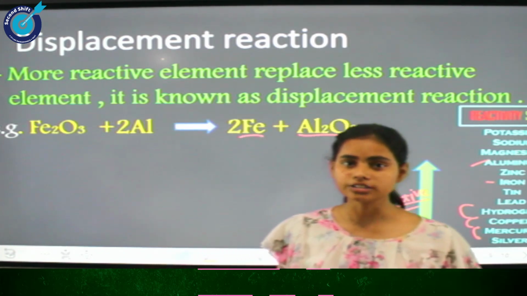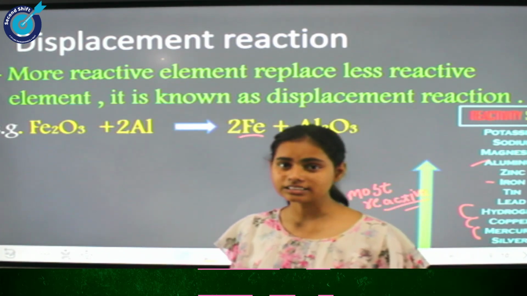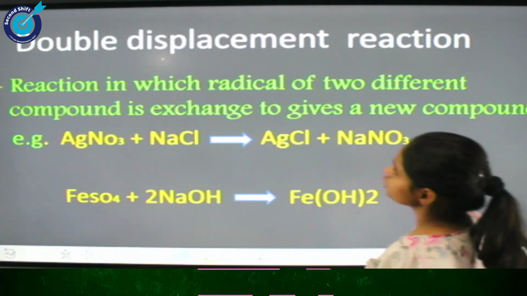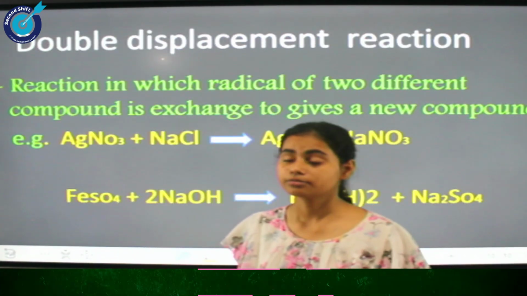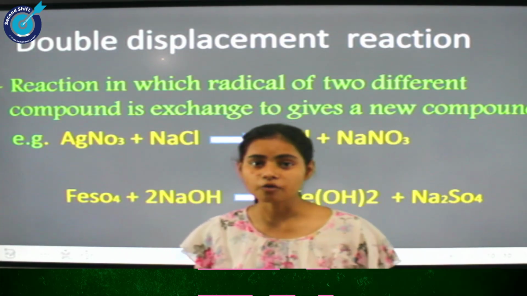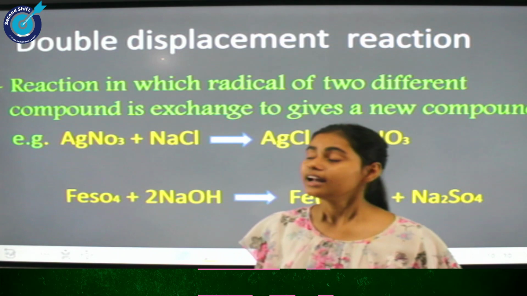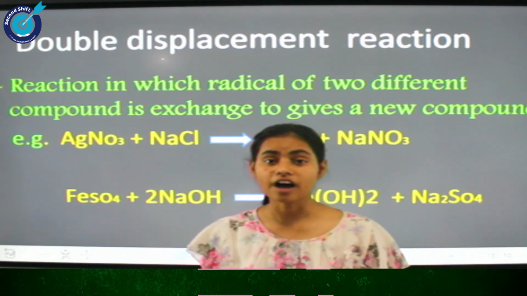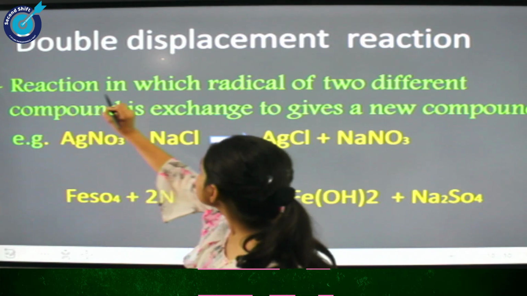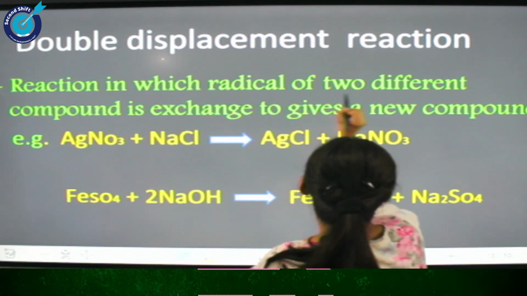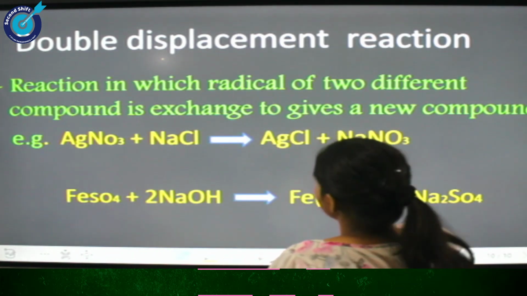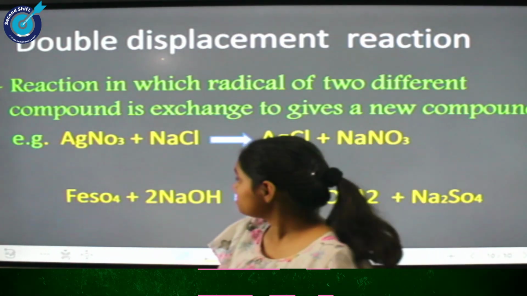Now let's come to the next reaction, that is double displacement reaction. Before studying the definition, I want to tell you something about this reaction: in this reaction, exchange of ions takes place. Now let us see the definition: a reaction in which the radicals of two different compounds are exchanged to give new compounds, then we call it a double displacement reaction.